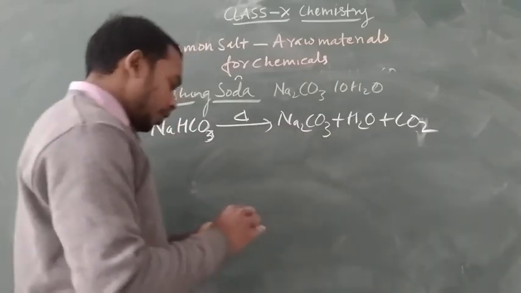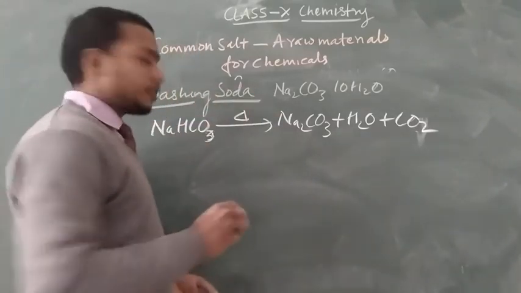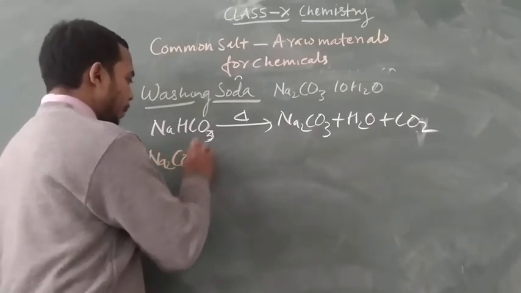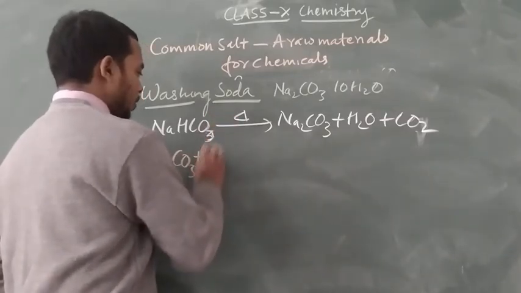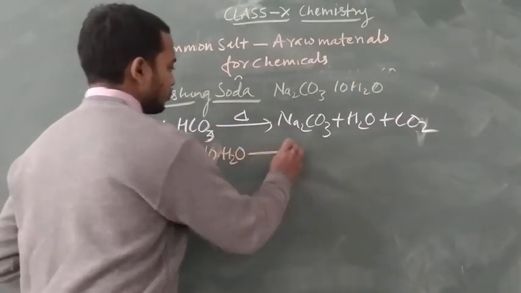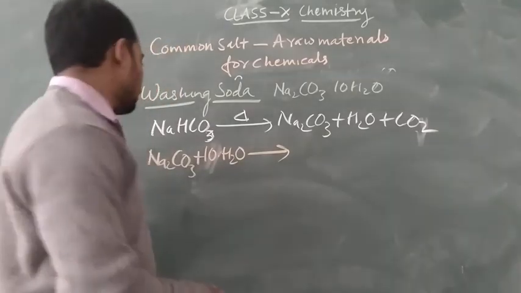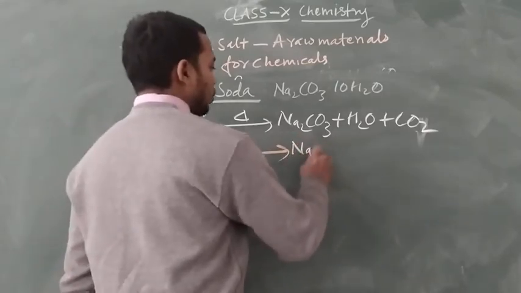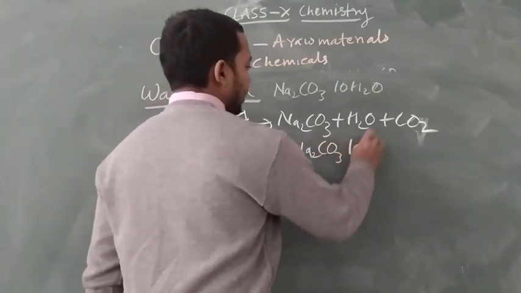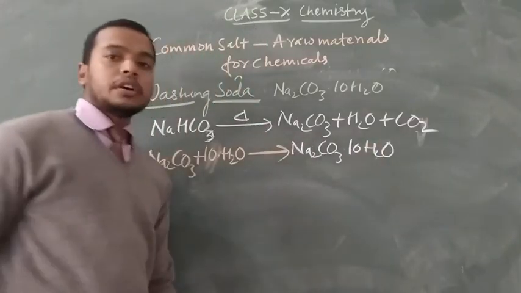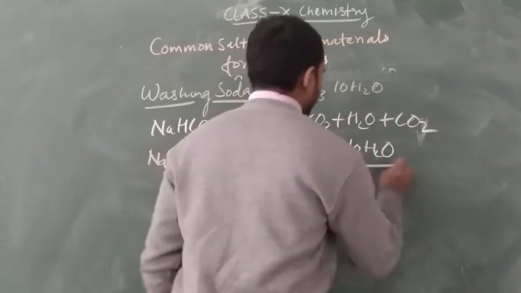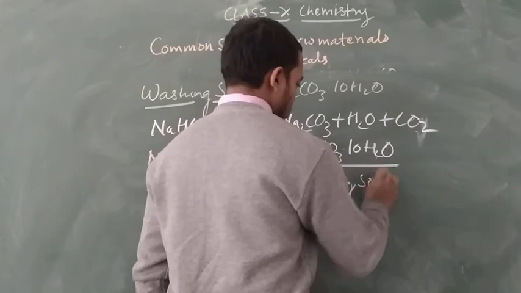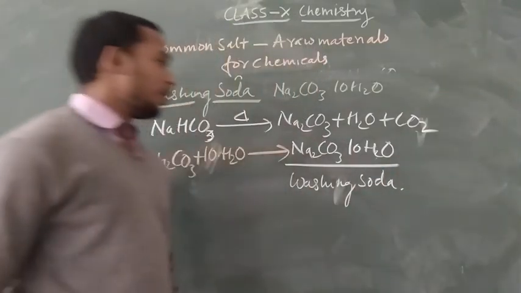When we recrystallize, Na2CO3 plus 10H2O gives Na2CO3 into 10H2O. This is our washing soda.